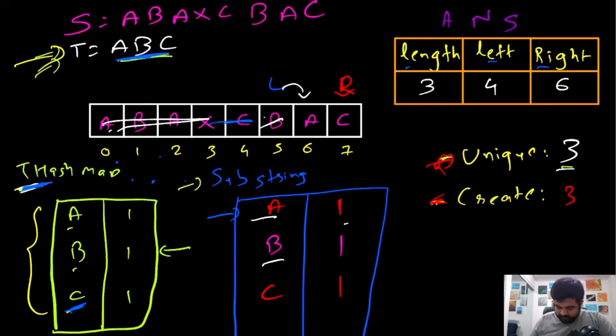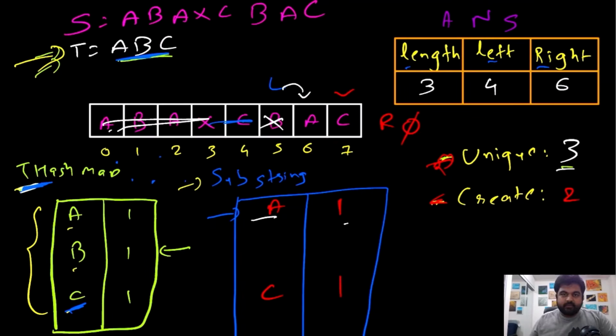We will ignore this B. So if we ignore this B, now we only have 2 elements out of 3 needed. So because we have 2 needed, we will have to update the right pointer. So now when we update the right pointer, we are actually going to be at the end of our string, and because we are at the end of our string, we can actually break out of the loop.